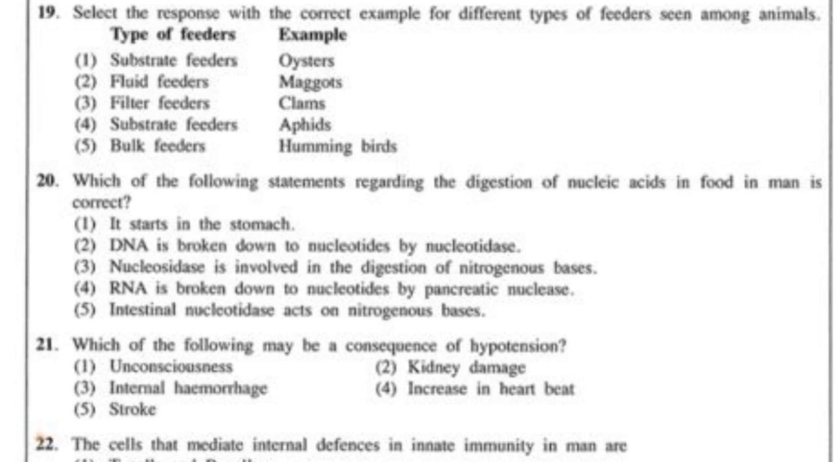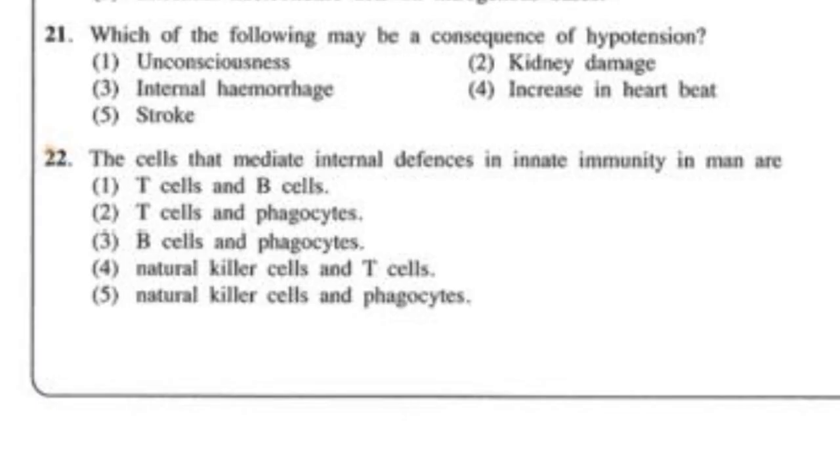Then question number 21. Which of the following may be a consequence of hypotension? Hypotension means low blood pressure, and from these responses the answer is answer number 1. Unconsciousness is a consequence of hypotension. Question number 22. The cells that mediate internal defenses in innate immunity in man are.